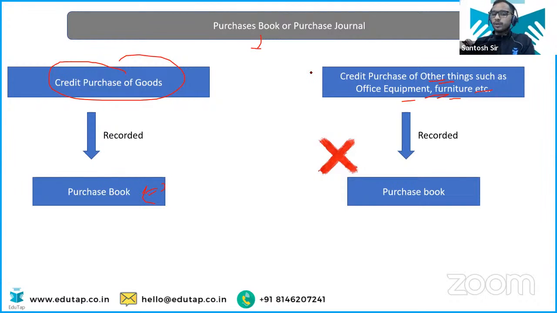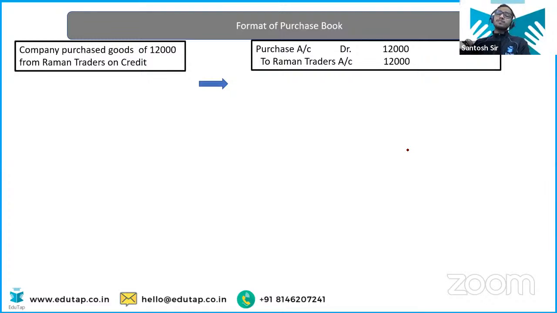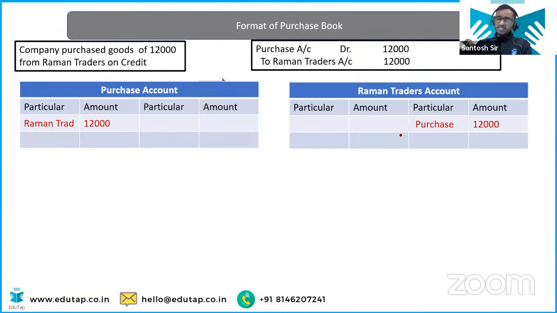Clear? Okay. So here we are purchasing equipment, assets. Even if we are purchasing it on the credit basis, that is not going to get entered into the purchase book. That we will enter into the general journal, which we will study in the later part. Now, what is the format of purchase book? This is the format of purchase book.